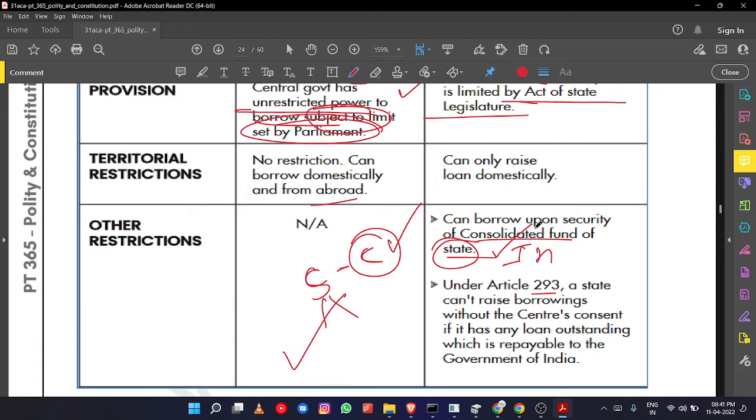Okay, if states fail, central government has to pay. So the terms and conditions are set up by the central government. Okay, so states' borrowing power is limited, central government's borrowing power is unlimited. Remember that.